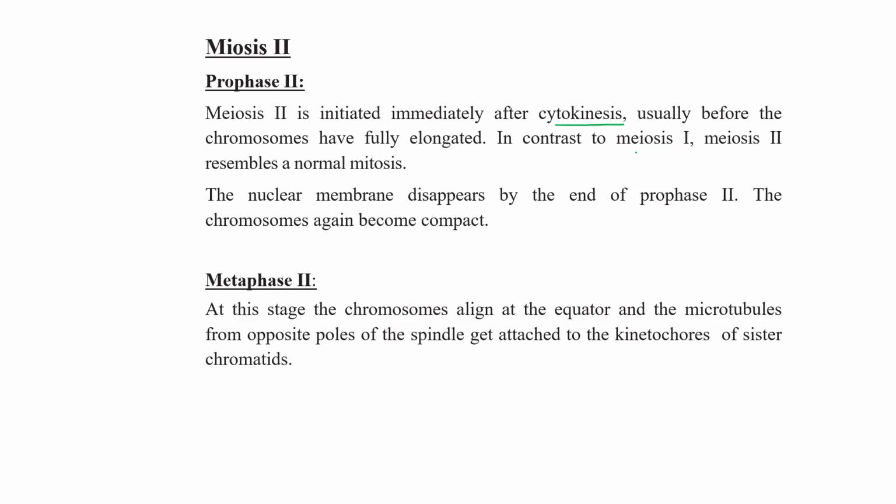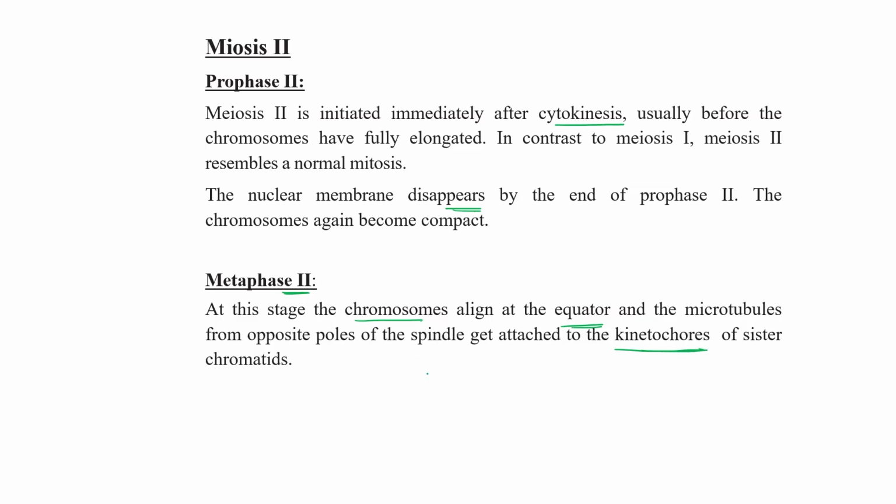In contrast to meiosis 1, meiosis 2 resembles a normal mitosis. The nuclear membrane again starts to disappear at the end of prophase 2, the nucleolus also starts to disappear, and the chromosomes again start compacting. Okay, chromosomes become compact again in prophase 2, and at metaphase all the chromosomes align on the equatorial plane, and the microtubules from the opposite poles of the spindle get attached to the kinetochore of the sister chromatids.